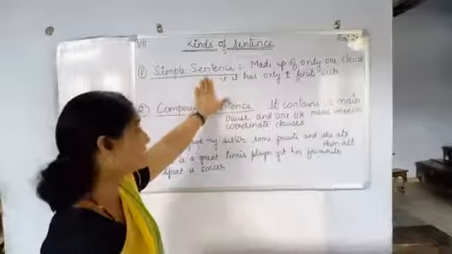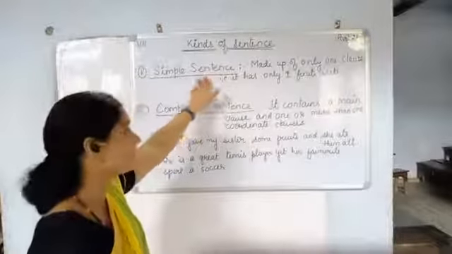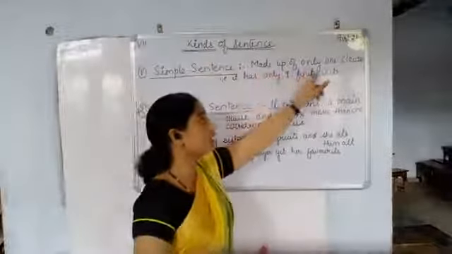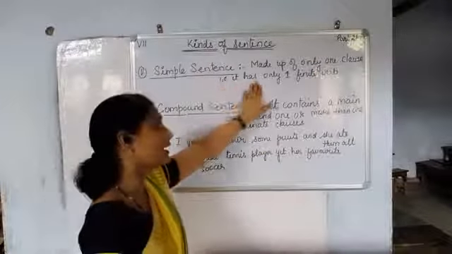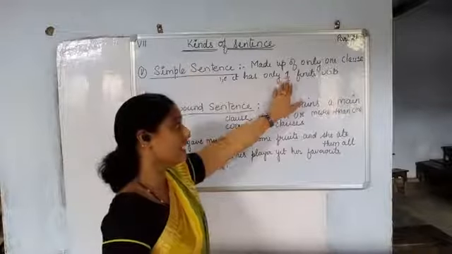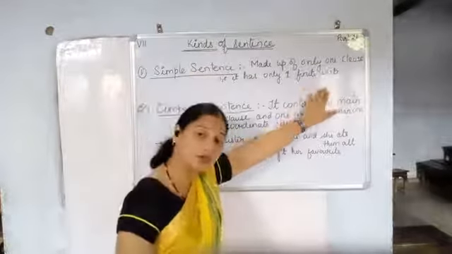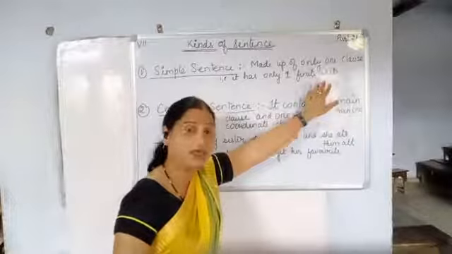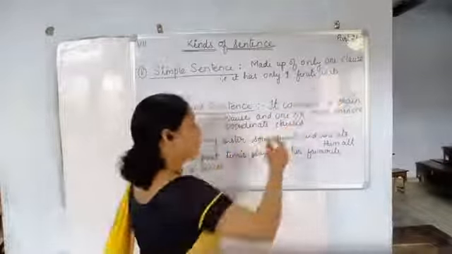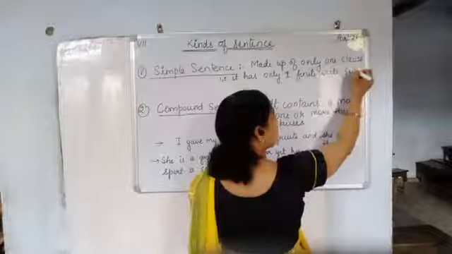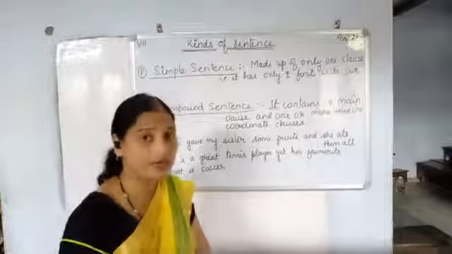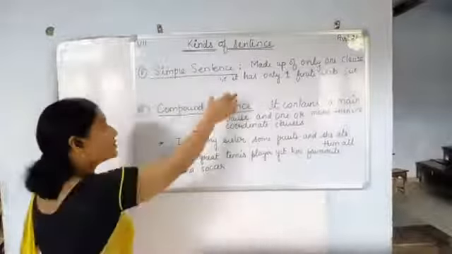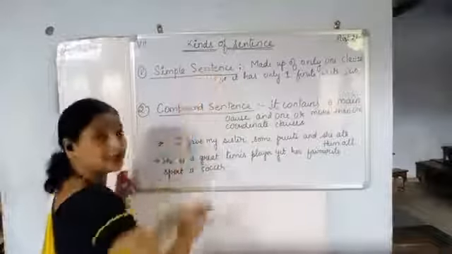So now see the definition: a simple sentence is made up of only one clause. That is, it has only one finite verb. Clear? Along with the finite verb, there should be a subject also. So the subject-verb combination is known as a simple sentence.